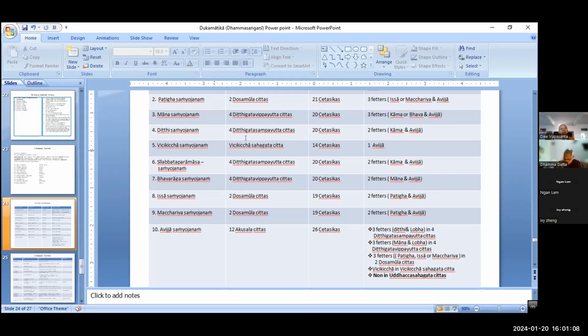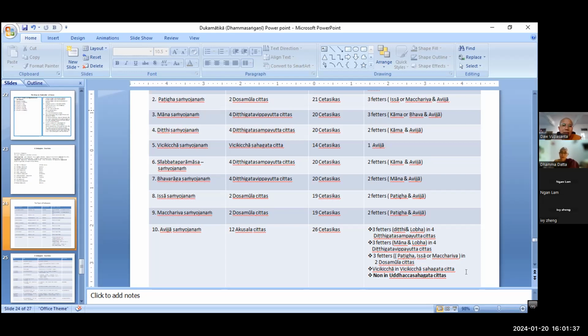This is my opinion, right? Here, Issa, Kukucha and Macchariya cannot arise together at the same time because they have different objects, right? When there is Issa, jealousy of others, there is no Macchariya. Issa and Macchariya cannot arise together at the same time. Kukucha also cannot arise together with them because of different objects.